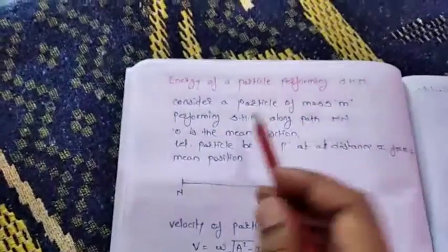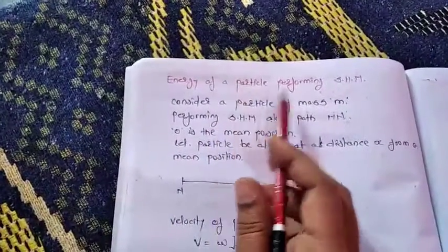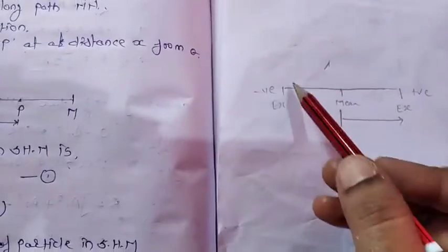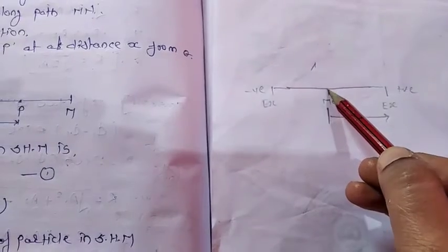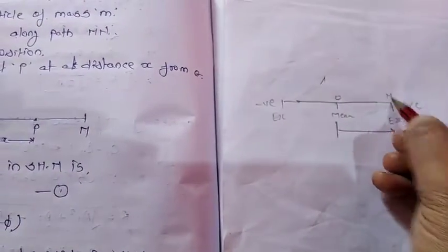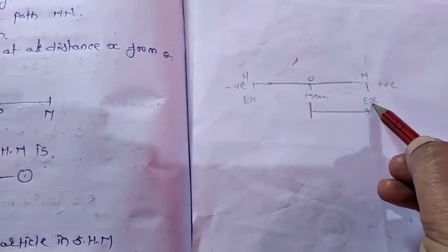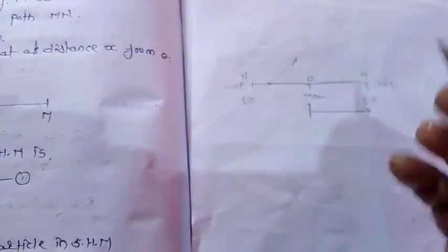Good morning, students. Today we'll see the energy of a particle performing SHM. For that we have seen this diagram, where this is, suppose, the mean position of the particle. M and N are the extreme positions. This is the positive extreme and this is the negative extreme.